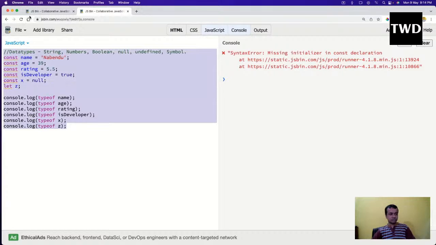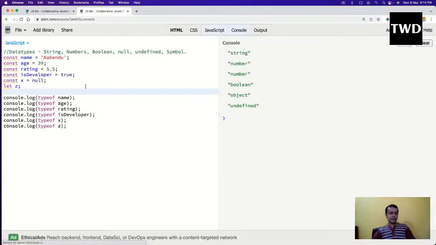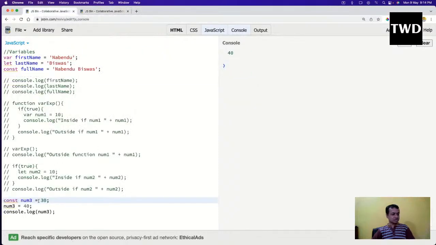Yeah, because const you have to initialize it, that's why you cannot write it that way. So const needs to have a value, but I cannot say a lot about why because I'm not a creator of JavaScript. The JavaScript people have written in stone that you have to initialize it.